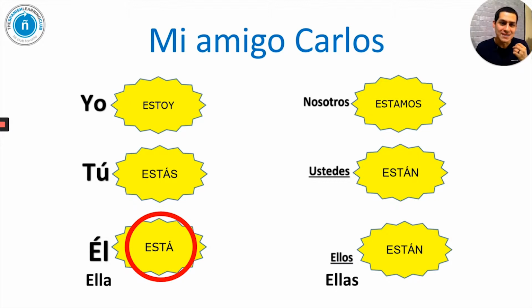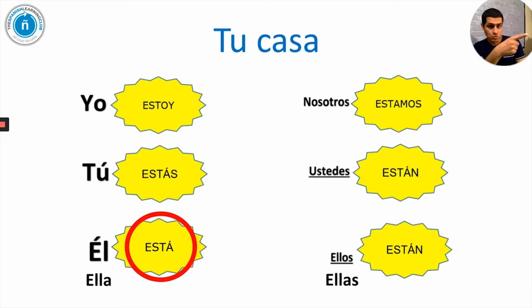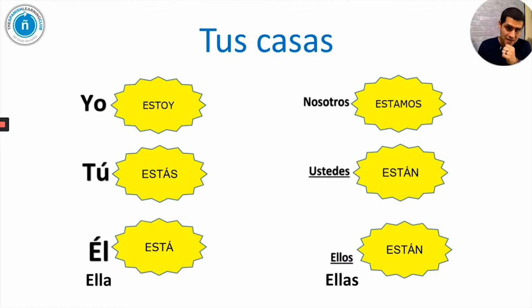Now, what if we have a subject like tu casa? Tu casa estoy. Tu casa estás. Tu casa está. Tu casa estamos. What do you think? In this case, we will need to use tu casa está. The third person, not yo, not tú. Tu casa. Not you, tu casa. Not tú, tu casa. Tu casa está.